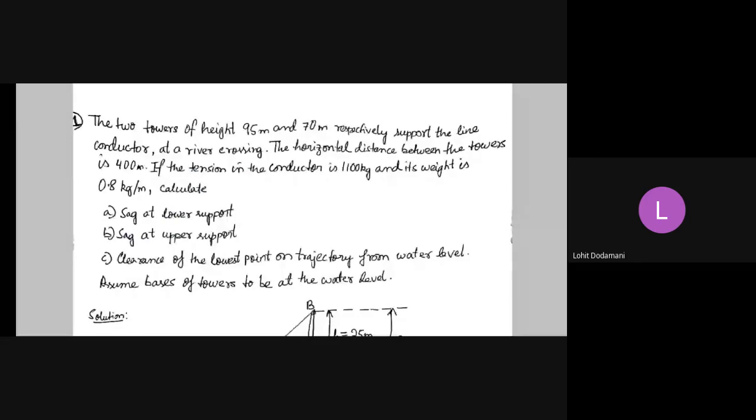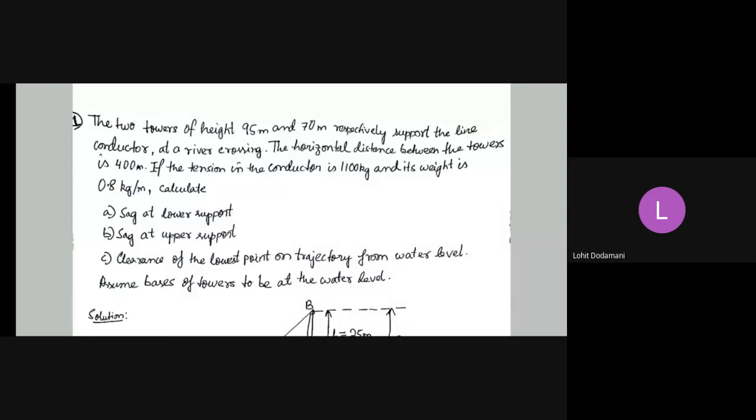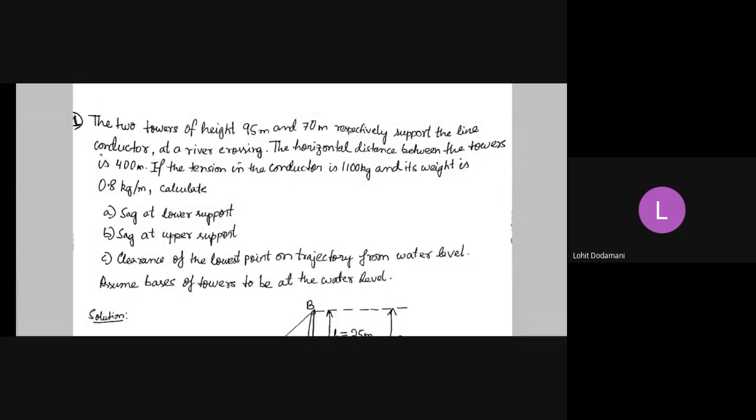They support a line conductor at a river crossing. So definitely it's going to be an unequal level support, and the horizontal distance between the towers is 400 meter. So the distance between the two towers is also given. Distance means what? Sorry, the span length is given. So the span length is also known.